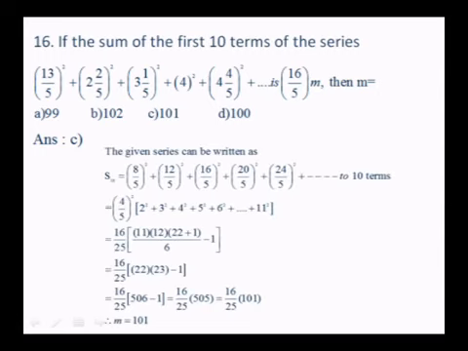The first one is 1 and 3 by 5, which is 8 by 5 whole square. So second one is 12 by 5 whole square, third one is 16 by 5 whole square, fourth one is 20 by 5 whole square, 24 by 5 whole square, etc.